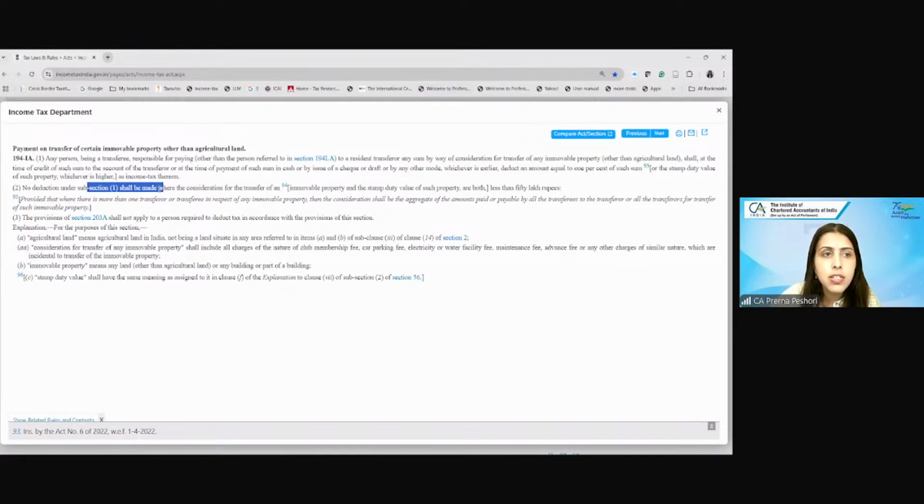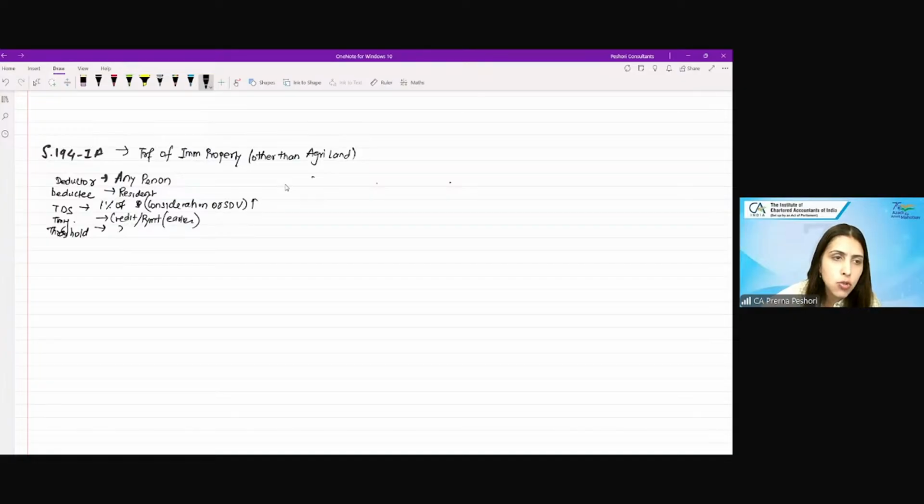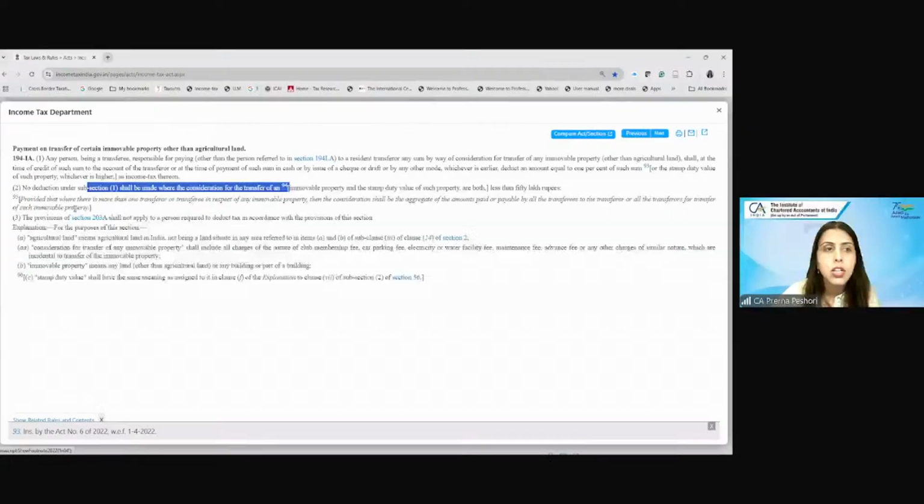No deduction under subsection 1 shall be made where the consideration for the transfer of immovable property and the stamp duty value of property are both less than 50 lakh. So what is the threshold? The consideration or the stamp duty value less than rupees 50 lakh. Are we clear?